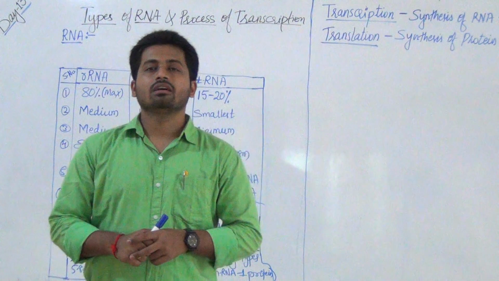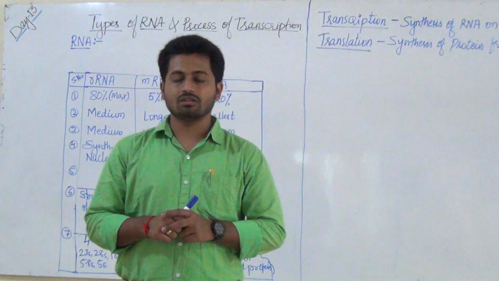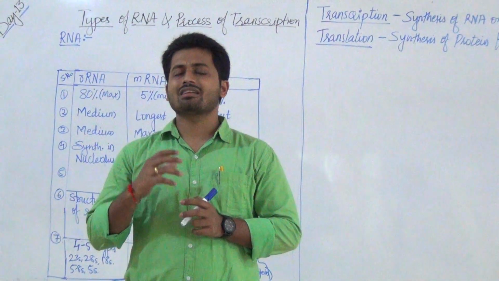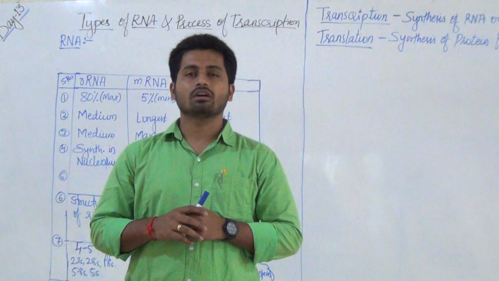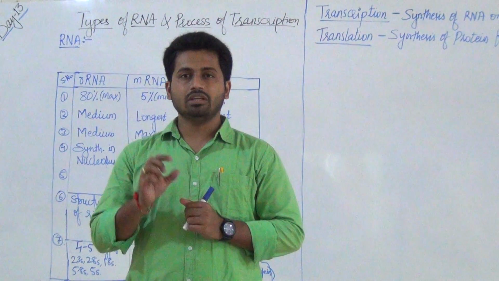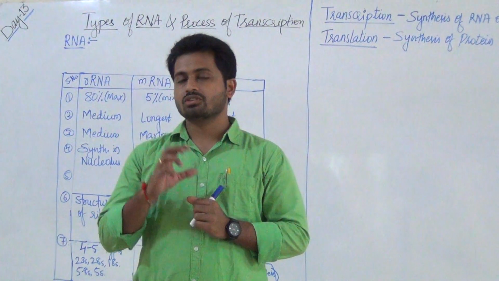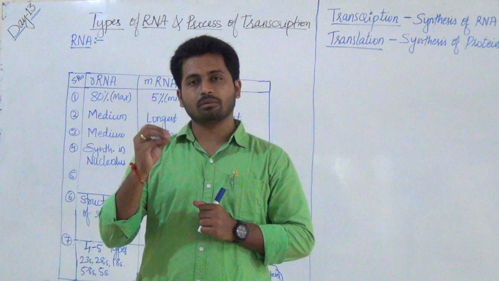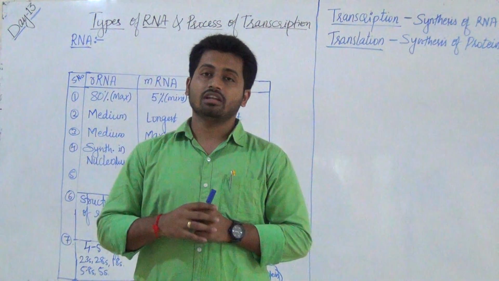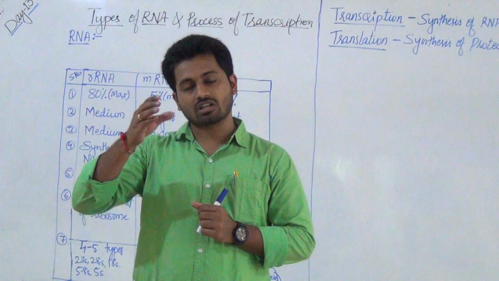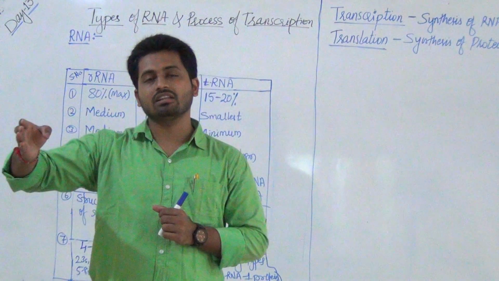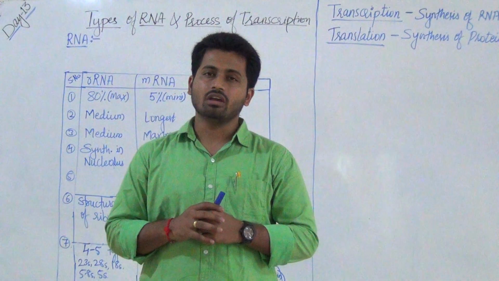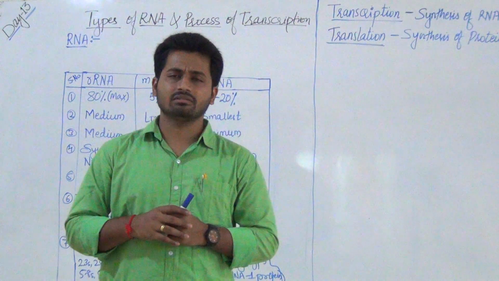In previous class, we started the portion that is transcription, and we also discussed the definition of transcription and which strand will act as template, which one will act as coding strand. That is, we discussed the words like promoter, structural gene and terminator point. Promoter is the site where RNA polymerase binds and starts transcription, that is synthesis of mRNA, and then structural gene is the center part, and the third part of the transcription unit is terminator point where transcription stops. Up to that we yesterday discussed theoretically.